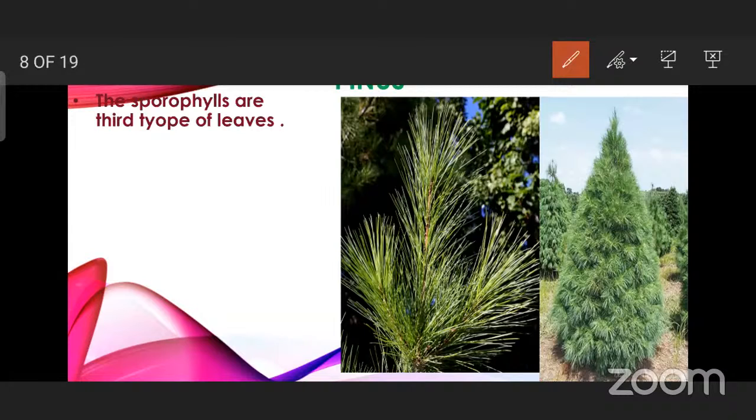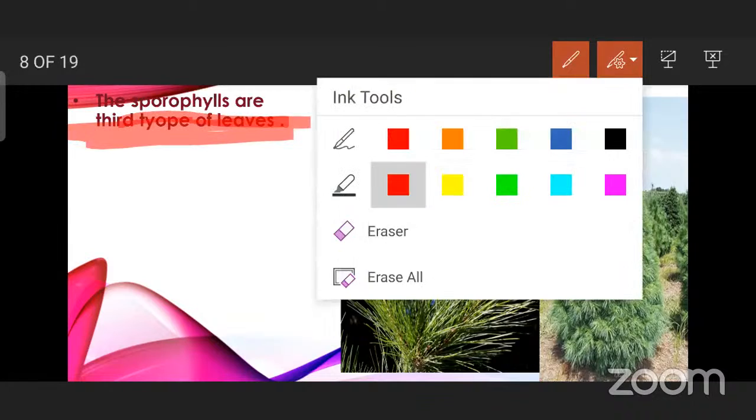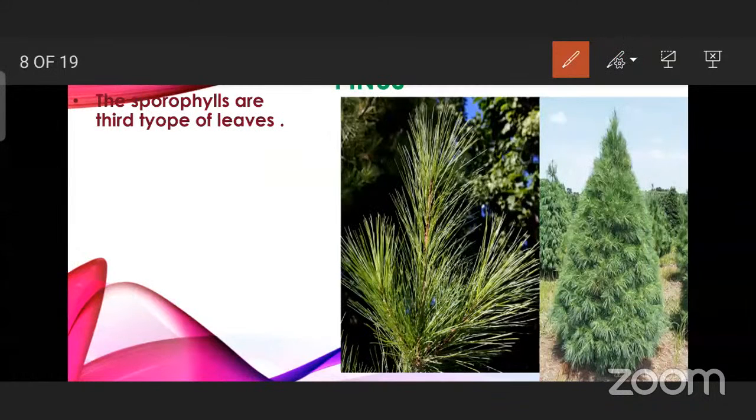Now, if we talk about these gymnosperms, where you are not seeing flowers, but a flower-like arrangement is there. That is our sporophyll leaves. These are considered as a third type of leaves. Why they are considered as third type of leaves means they are also formed on the plant body, and they have a specialized structure which is going to produce the spores. The spores are megaspore or microspore.